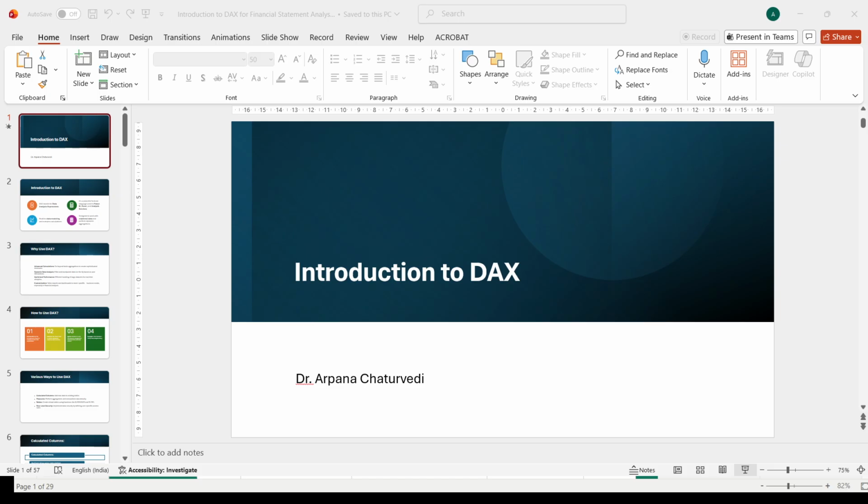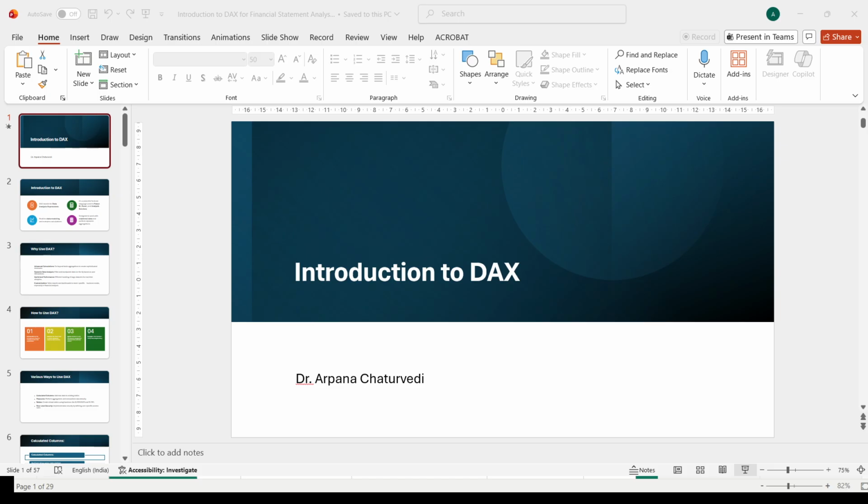So this is about the calendar function, or you can say this is about calculated tables, how to use a calculated table, which is one kind of DAX category. So this is just for practice.